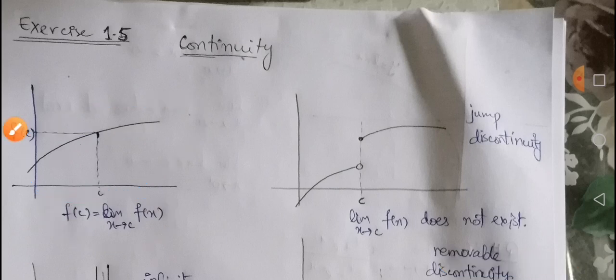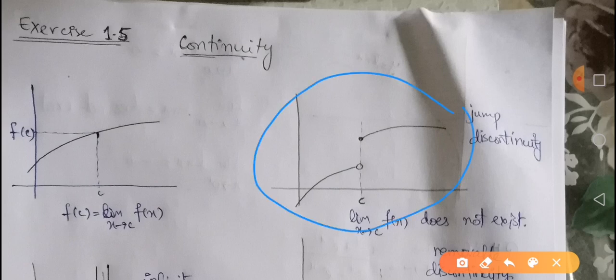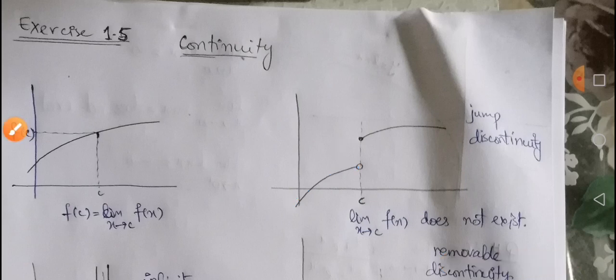Why is this condition necessary? If we check this graph, you can see that this is not a continuous graph. Why is this one not continuous? Because we have a jump in it. That is why this is named a jump discontinuity, because at point c you can observe a jump in the graph. We are running smoothly till this point, but now there is a sudden jump or gap over here. That's why this one is not continuous at point c.